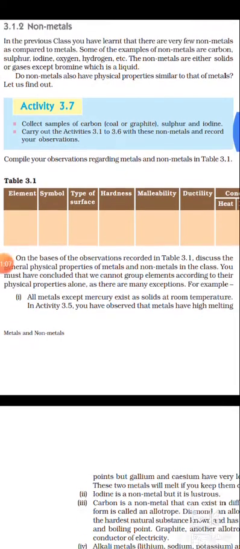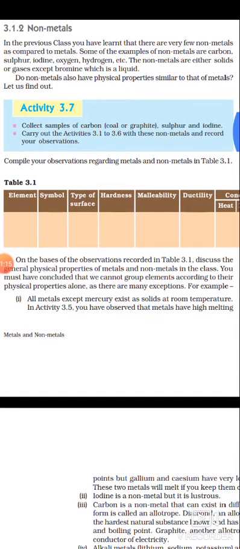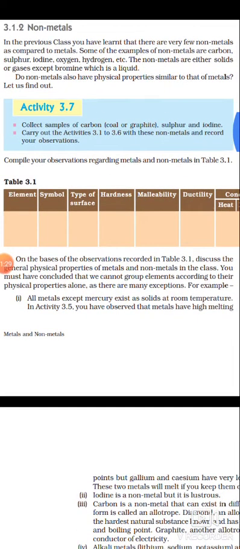We have to study only one physical property mainly. After this, we are going to understand something. Suppose you are provided some elements or some molecules, and you are asked to classify the provided elements on the basis of their physical property into metals and non-metals.